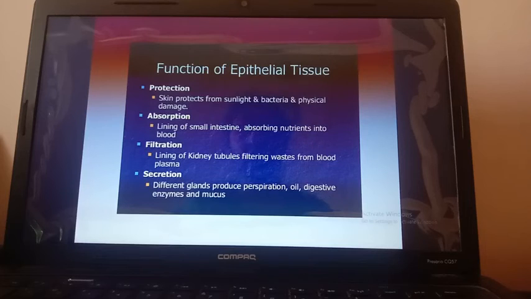In that type of glands, it helps in secretion. So it protects the underlying cells from injury, entry of germs and from drying up. It helps in the absorption in the lining of small intestine. It helps in the filtration in lining of kidney tubules, and it helps in the secretion of different types of glands. So these are the common functions of epithelial tissue.